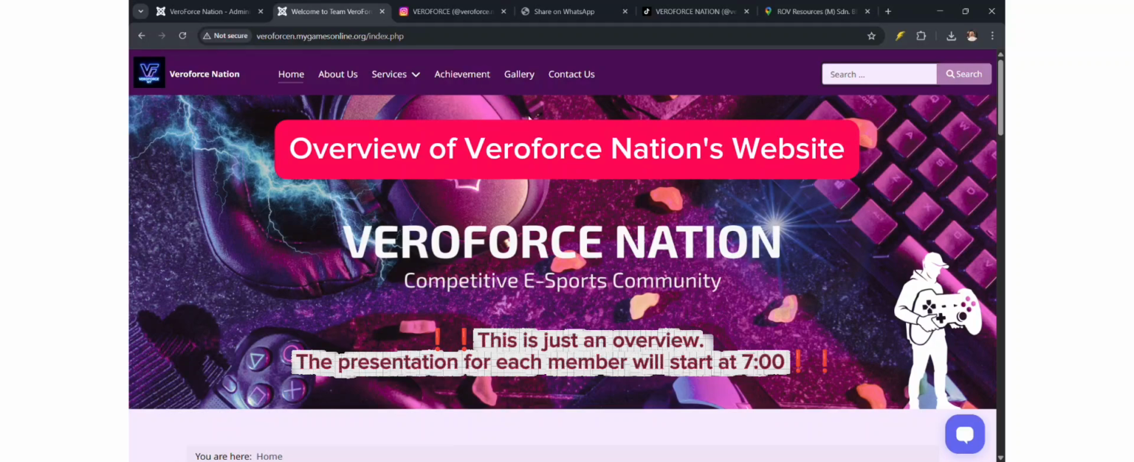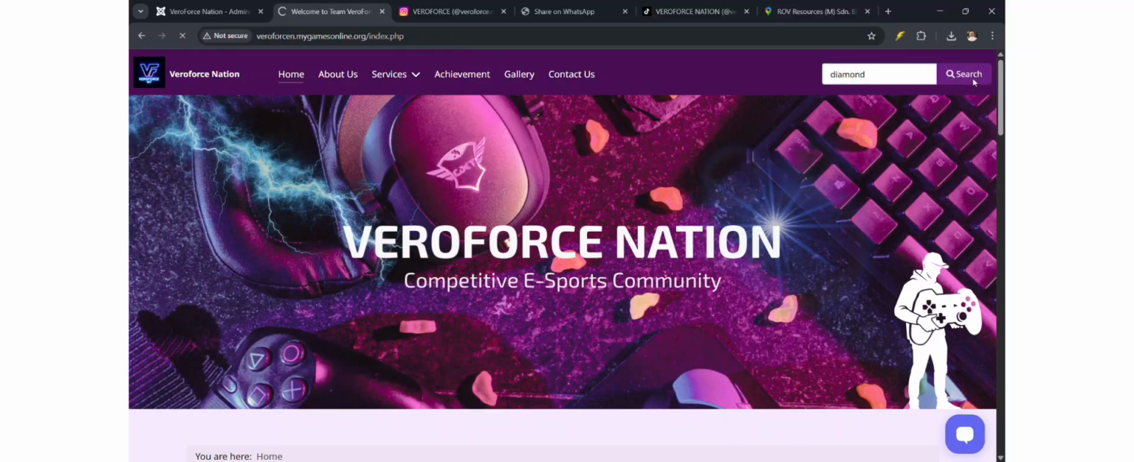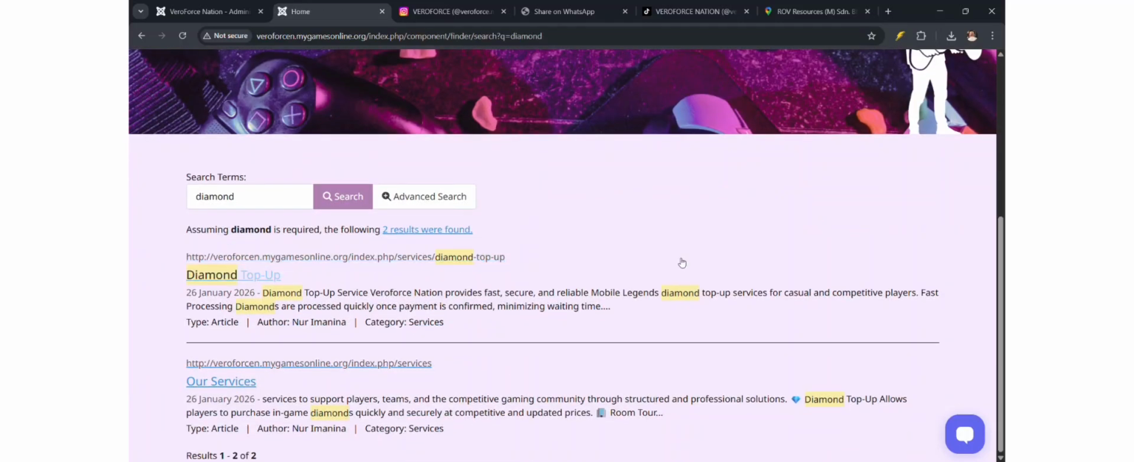So at the home page, we have a header and then logo, name of website, menu, and navigation bar. We have a drop-down menu here. Also, we have a search bar here, and we have a hero image, and all of these we have at all pages that show the consistency in the website. So we try the search bar. For example, we want to search diamond. That's our service. So we search, and the result will appear here. So this is diamond top up, our services.